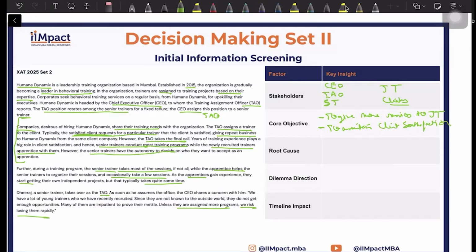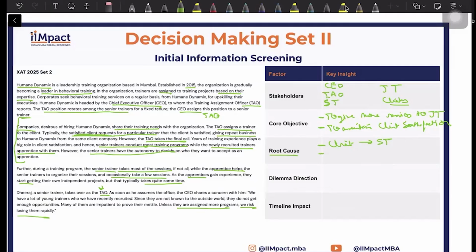Now, what are the root causes of this? Again, client has a say and they would probably go for the senior trainer with whom they have already worked. So this is the root cause. I mean, you could have directly given a junior trainer to a client. You can have an equal mix, let's say. But client also has a say. So the decision, while it rests with the TAO, and it rests with the senior trainer on whether they want an apprentice or not, the client's say is equally important.